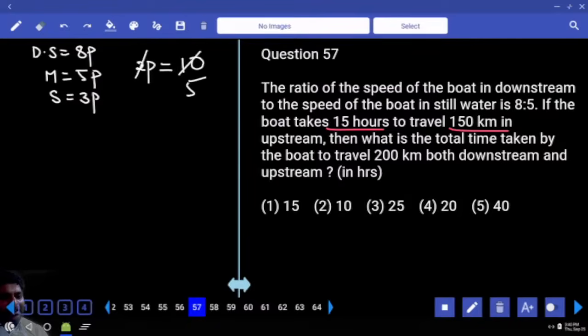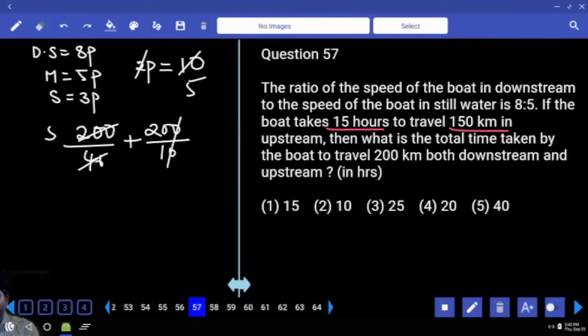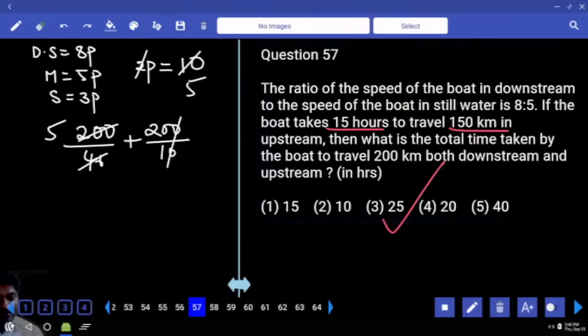What is the total time taken by the boat to travel 200 kilometers both downstream and upstream? 200 kilometers covered in downstream, 200 kilometers covered in upstream. Upstream we know, which is equal to 10. Downstream is 8 parts, where 1 part is equal to 5. 8 parts is 40. 200 divided by 40 is 5, plus 20, 25.